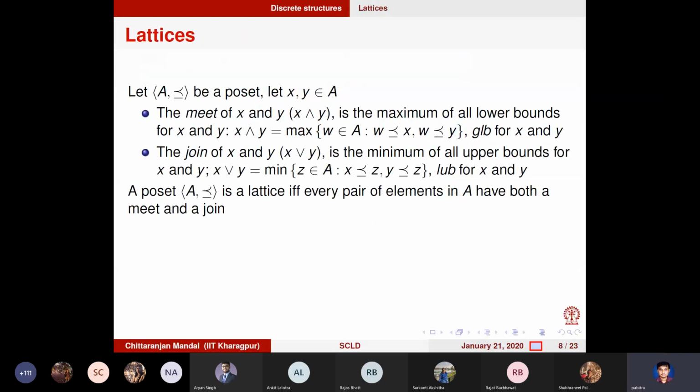Okay, anyway, let us move to the next slide. So now let me give you two definitions. You take any two elements, X and Y, in the poset.